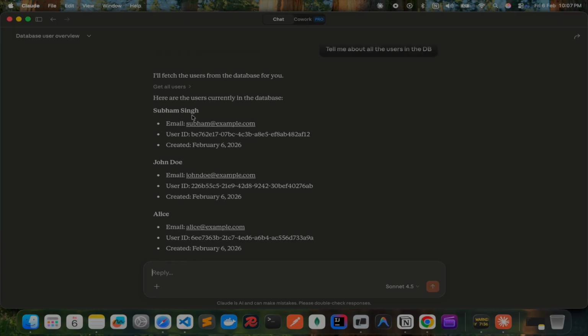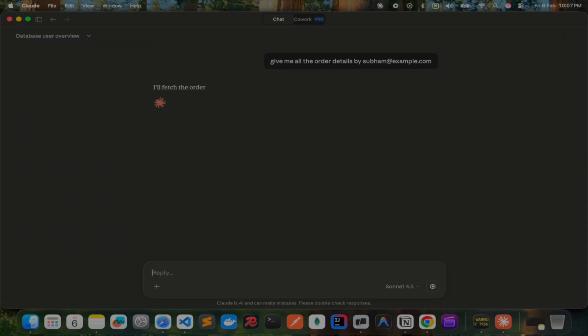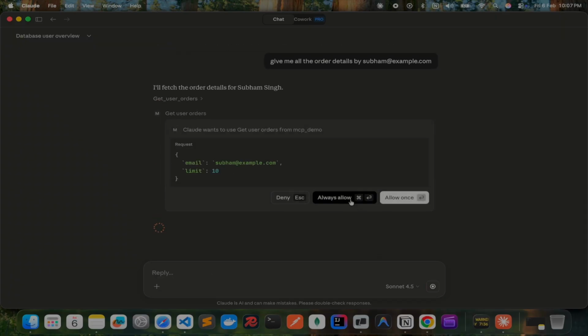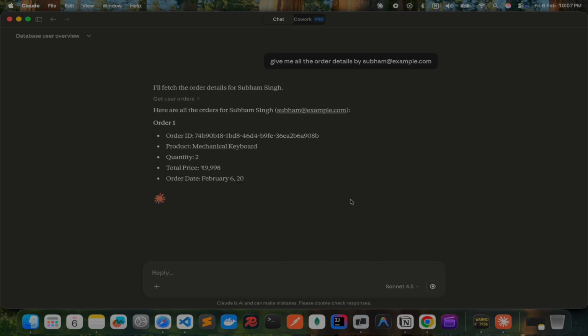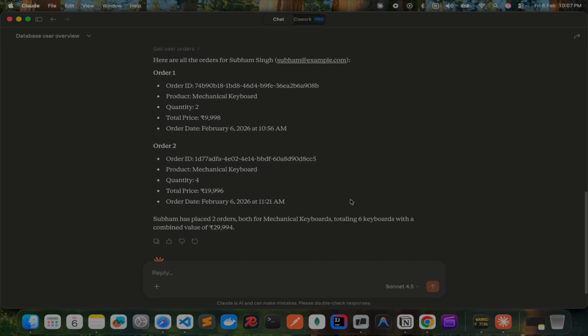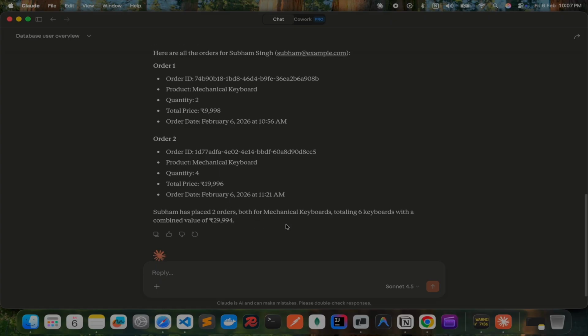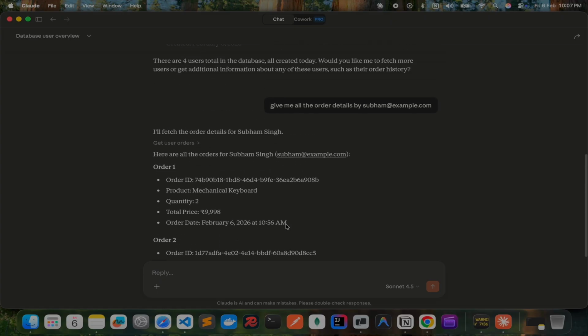Let me take an email ID. Now I'll ask, give me all the order details by this email ID. Okay, it is asking me for the tool usage, and order 1, order 2. Here you go. So by this user there are 2 orders placed, and here are the details.